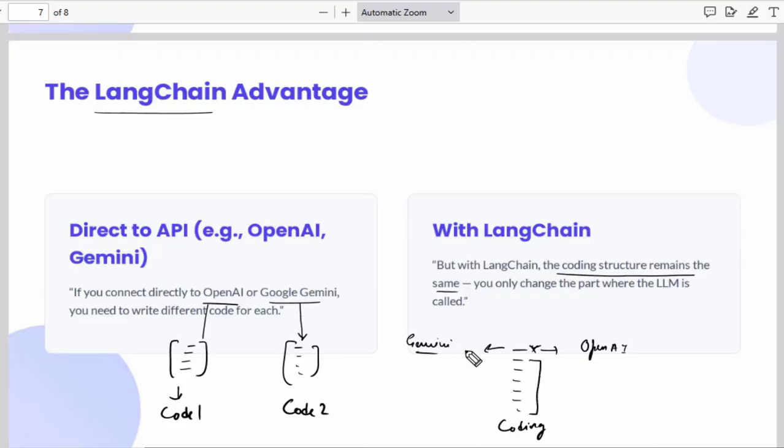So this is the advantage of LangChain. You do not need to write a different set of code for OpenAI, a different set for Google Gemini, and a different set for Anthropic. You just have to change a little bit of code. That's it. The rest of the code remains the same. This is what I have written, that the coding structure remains the same in LangChain. You can only change the part where the LLM is called.